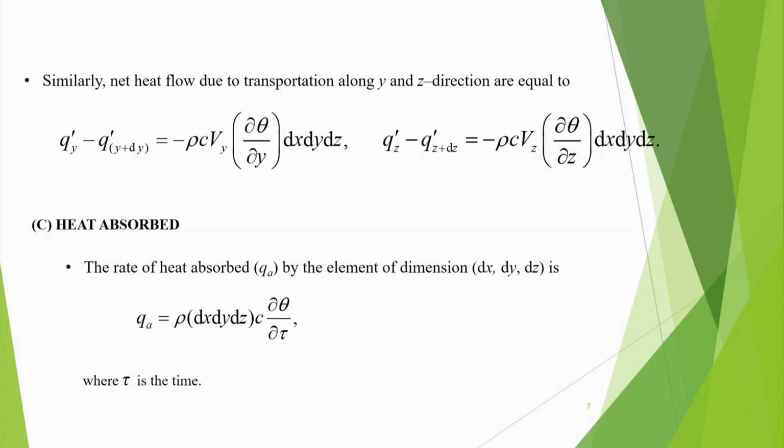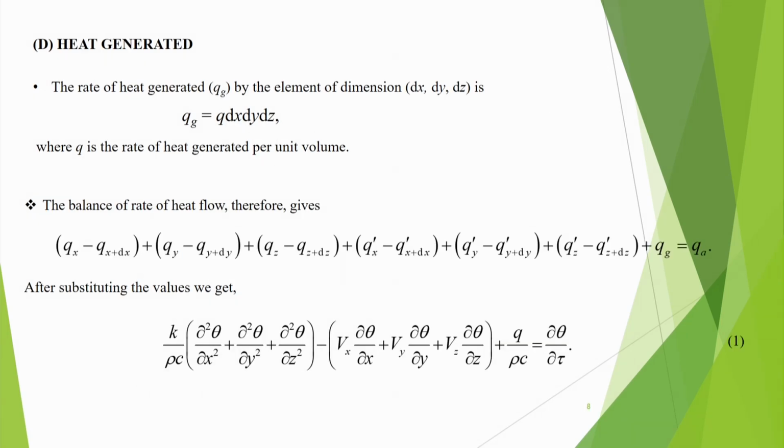Here you can see that this rho is the density and dx dy dz is the volume of that element. So, this quantity is the total mass of that element. That mass is very small, but this quantity also has to be added here, and then this is the rate of heat absorbed due to temperature increase.